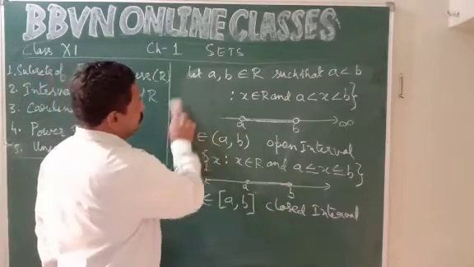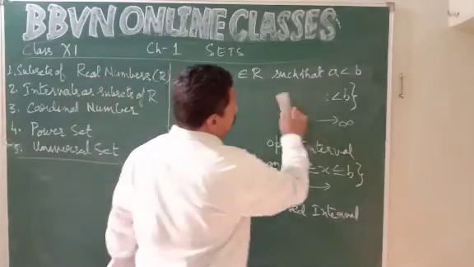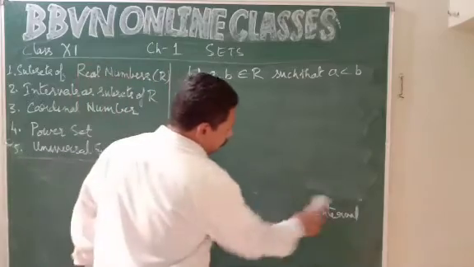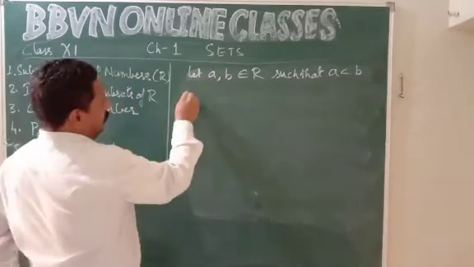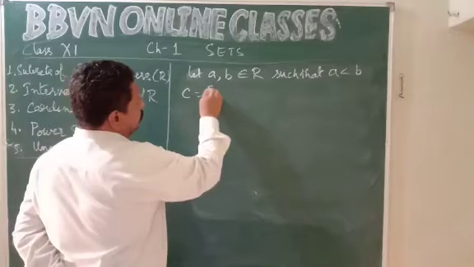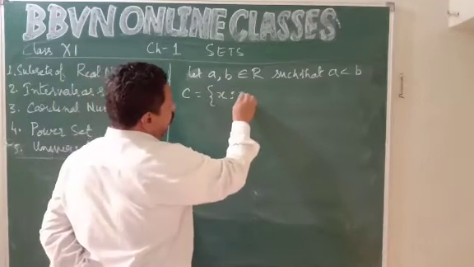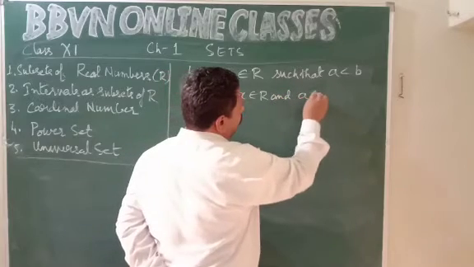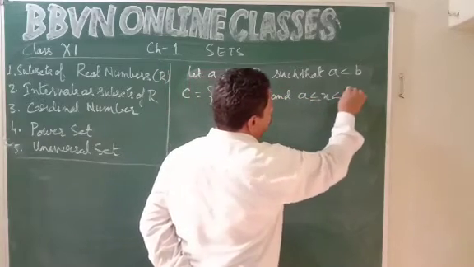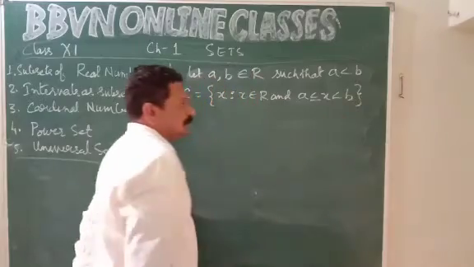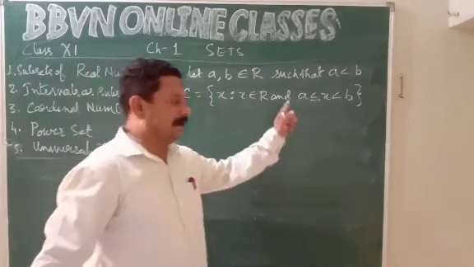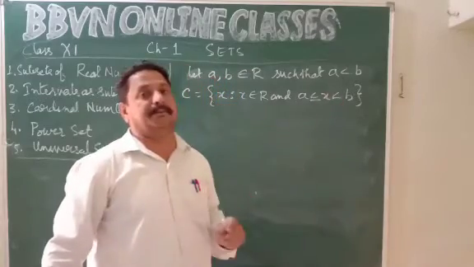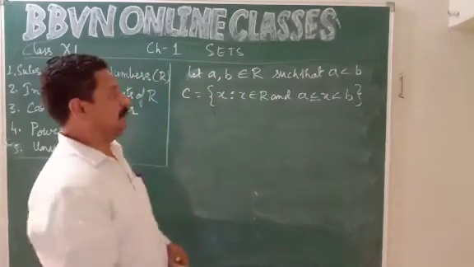Now I have a set C which is given as {x such that x belongs to R and a ≤ x < b}. So value of x is a and more than a but less than b. x is not equal to b.